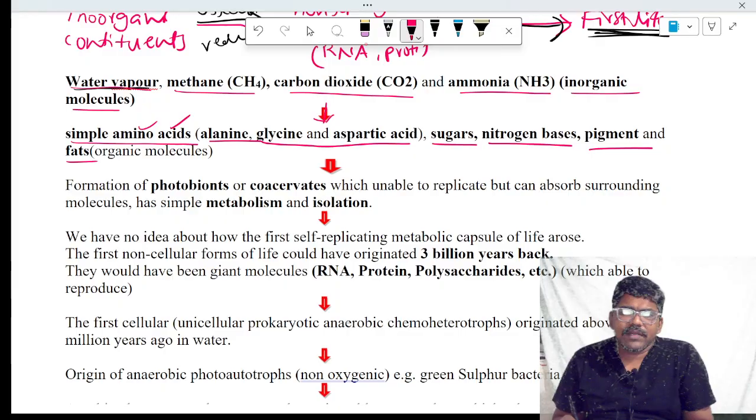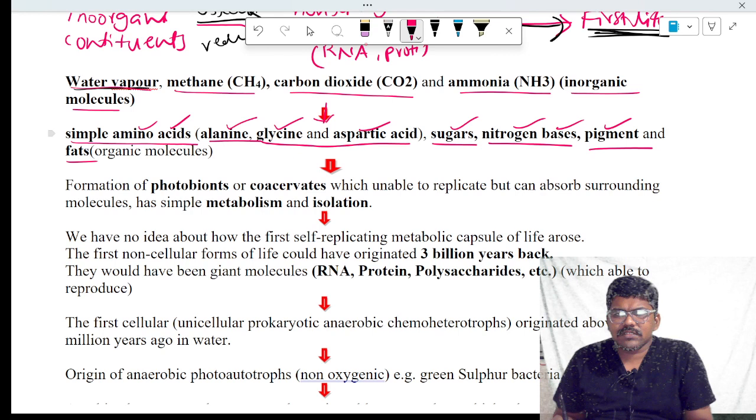There are 20 different types of amino acids. Sugars are nothing but carbohydrates. Nitrogenous bases are present in DNA and RNA. All these are organic molecules formed from inorganic molecules.